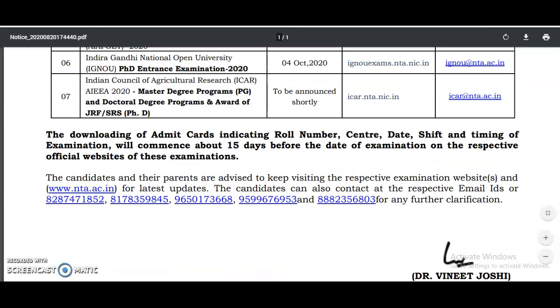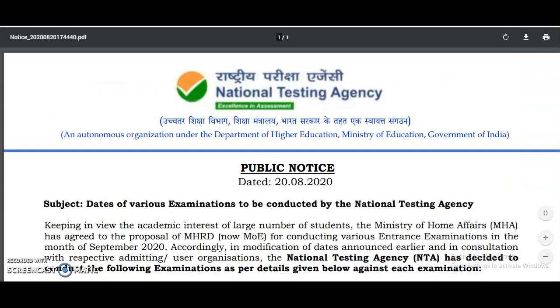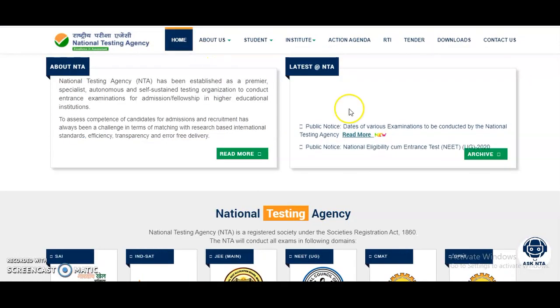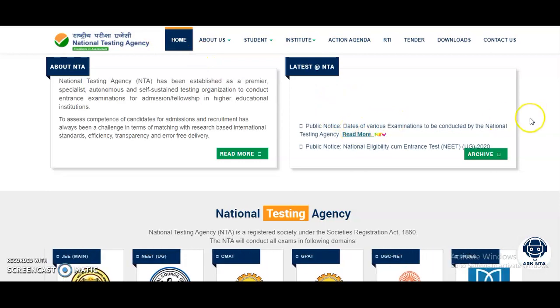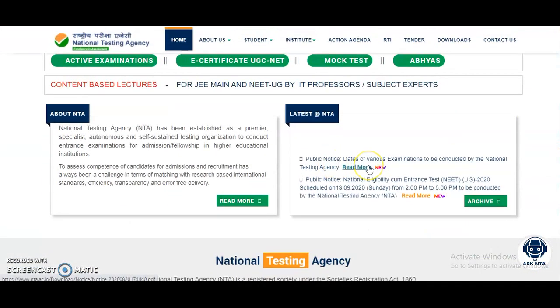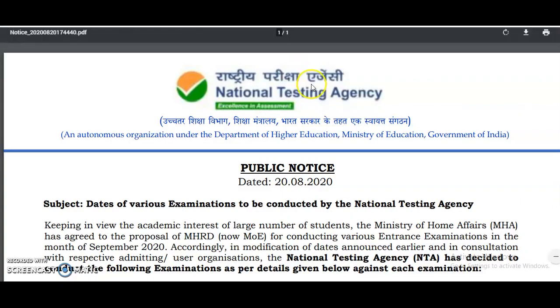So this is the update, and for more updates please subscribe to the channel, and please share this information with your friends or colleagues who are waiting for the UGC NET June 2020 exam. It is perfect information. Why? Because many candidates are in doubt whether it is fake news or real news. I got this notice from the official website of the National Testing Agency, and if it is on the official website, we have to believe that it is correct information.